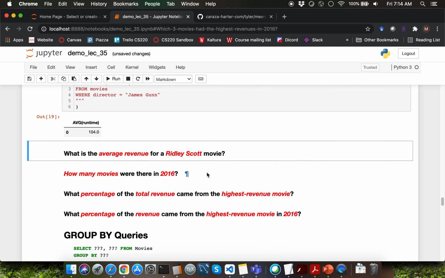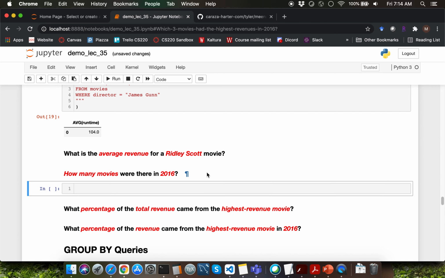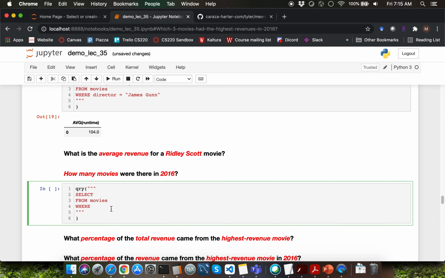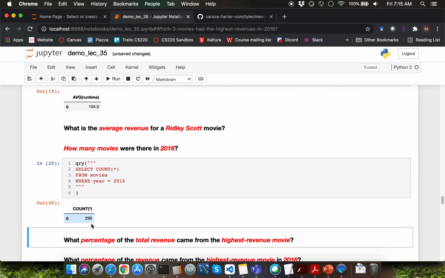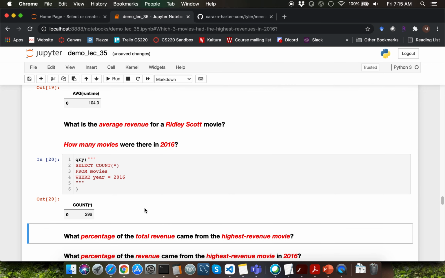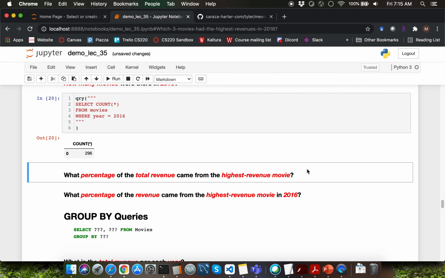I'm going to skip over the next question because it's very similar. Let's solve how many movies were there in 2016. Once again, we need the where clause. The Boolean expression is going to be where year equal to 2016. What do we want to select? We simply want to count up all of the rows. So I'm going to say count of star here. We have 296 movies in the year 2016.